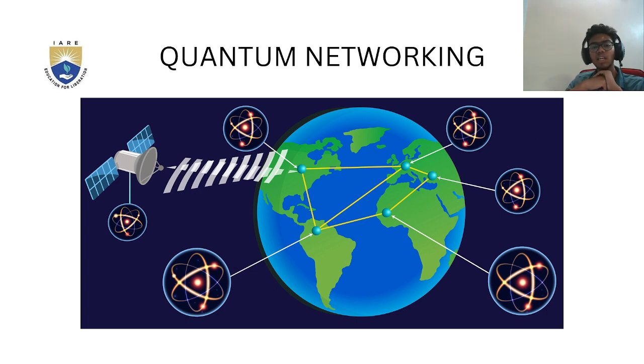Here we see that before using classical networking, they are using quantum networking. In 2021, there was a recent model, the first one, but soon quantum networking is going to be fast and implemented all over the world. It is exponentially faster than the present classical networking. Here is a picture to represent it. They're using satellites, and we can also emit quantum signals.